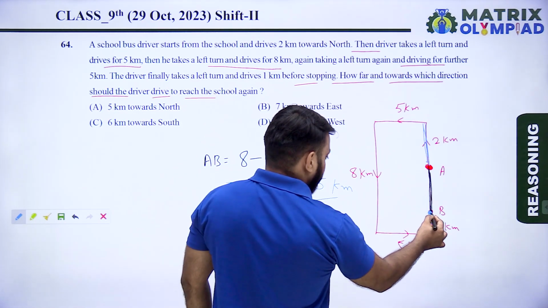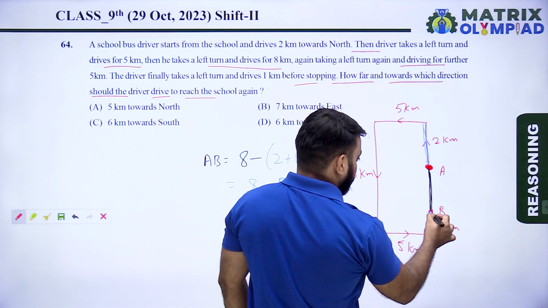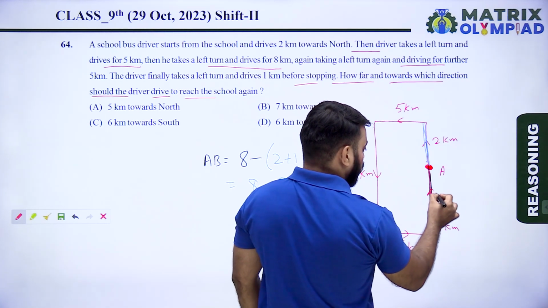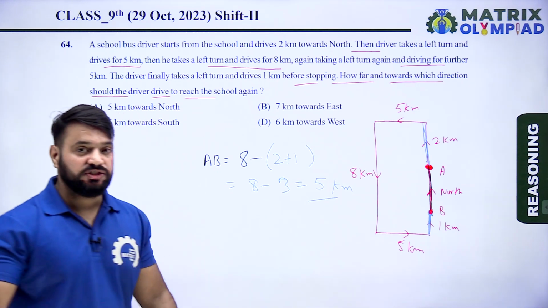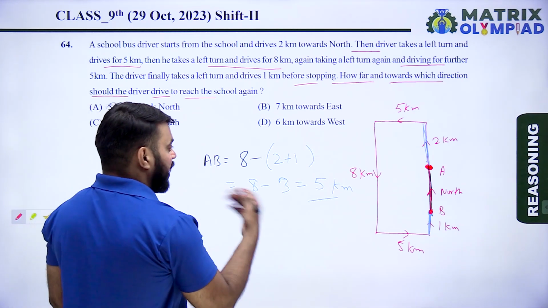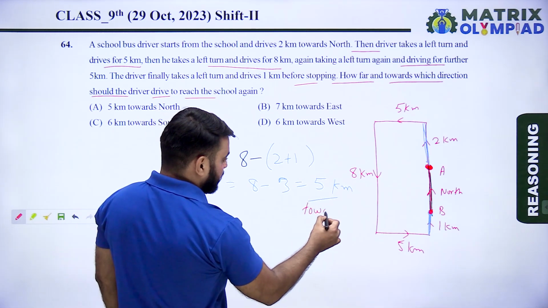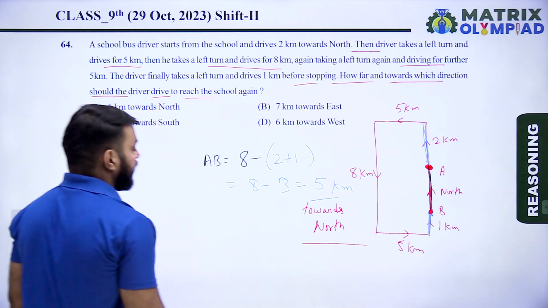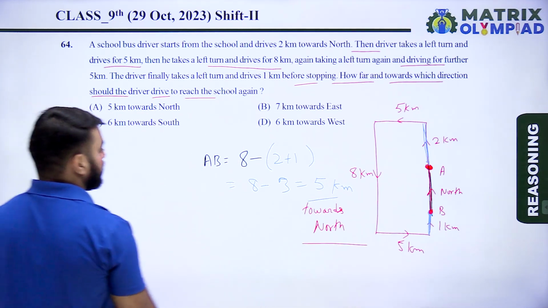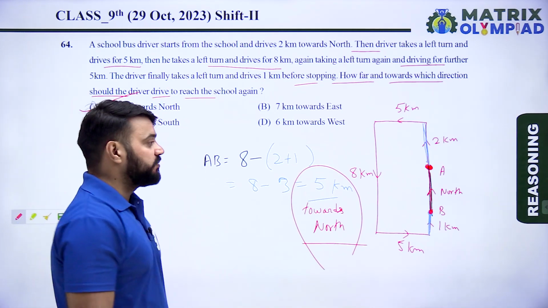If the driver drives the bus towards north direction, then he reaches the school again. So the answer is 5 kilometer towards north direction. So option A is the correct answer of this question.